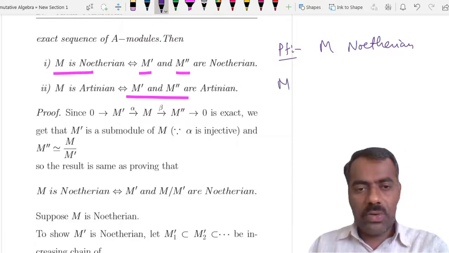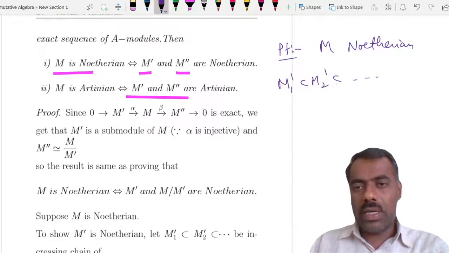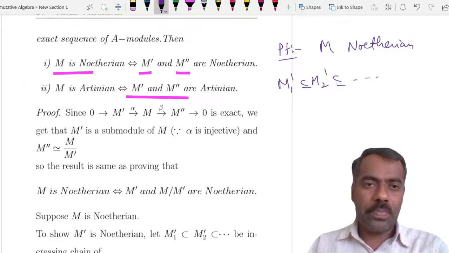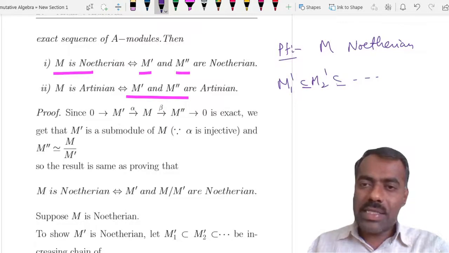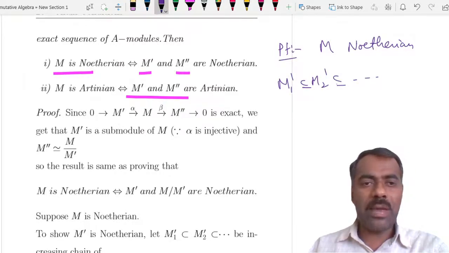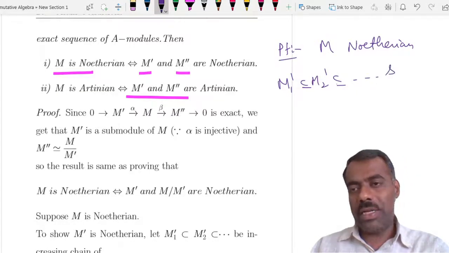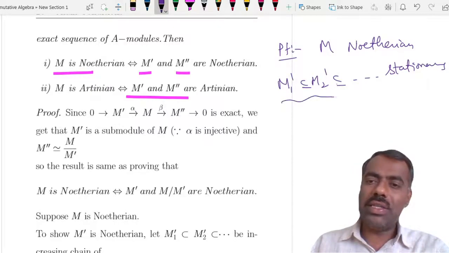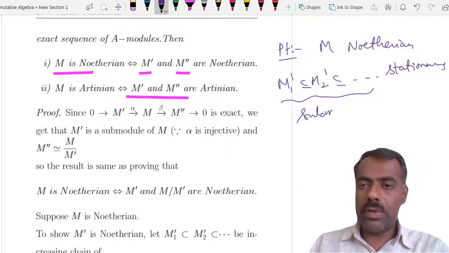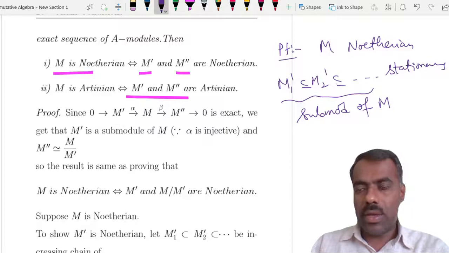So if you consider M1 prime, M2 prime, and so on, submodules of M prime, but because M prime is a submodule of M, they are also submodules of M. That means this will become stationary, by considering these as submodules of M.